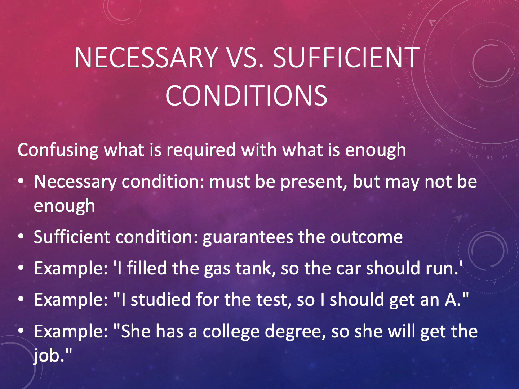The second example, I studied for the test, so I should get an A. Studying for a test is necessary for learning the material, but it doesn't guarantee an A. The quality of study, the difficulty of the test, and other factors matter as well. Last, she has a college degree, so she will get the job. Having a college degree may be necessary for a certain job, but it doesn't guarantee getting hired. Experience, references, and other qualifications are also important.